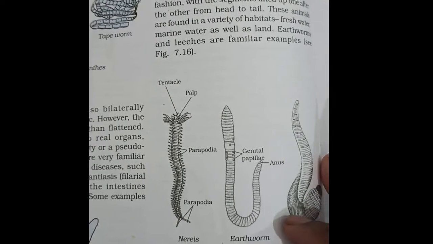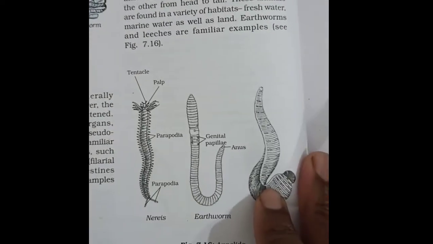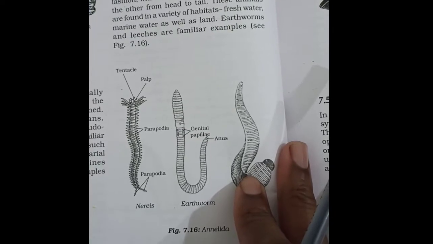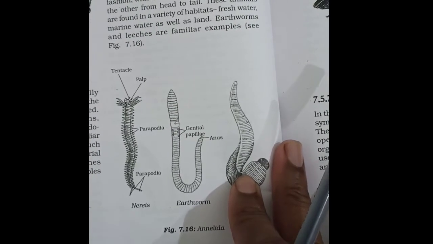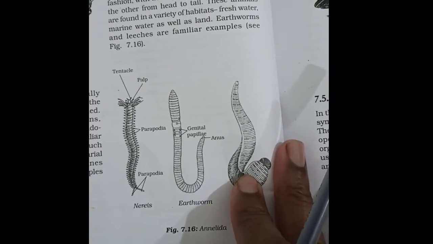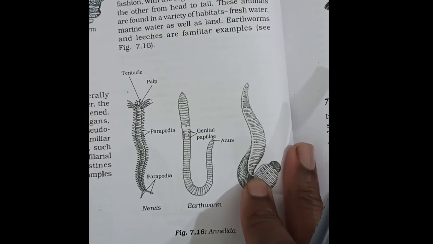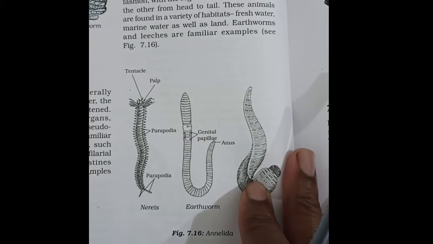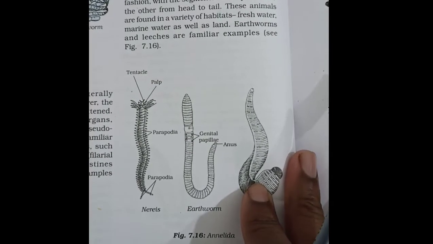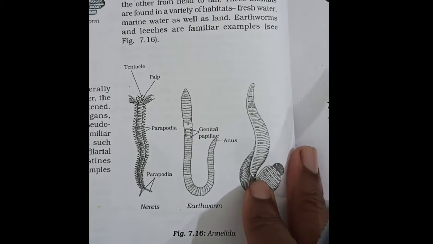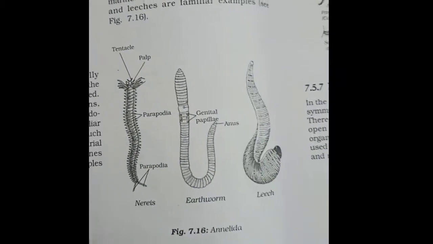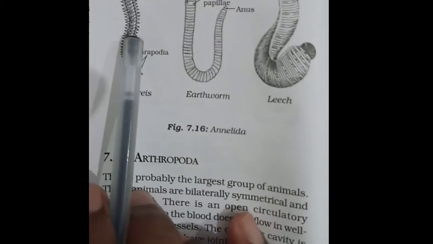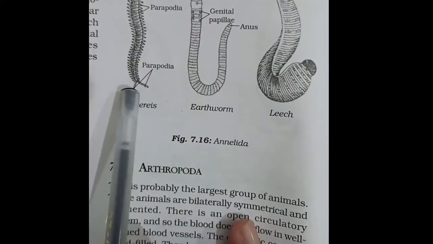These animals are found in a variety of habitats, mostly aquatic, marine water or fresh water. Some are terrestrial also, burrowing in tubes. Some are free living organisms. Earthworm and leeches are the examples. We can see here the examples of earthworm and the leeches and the nereis.